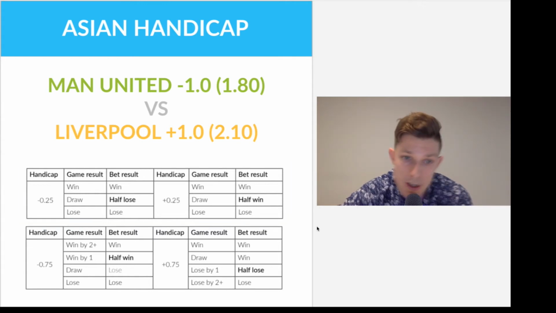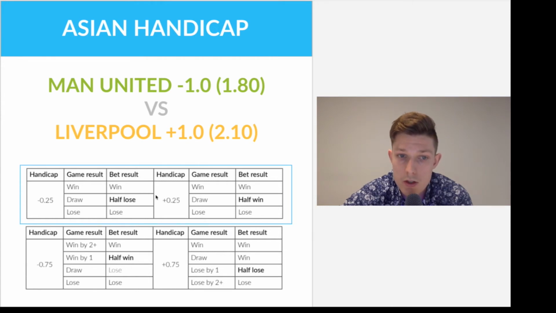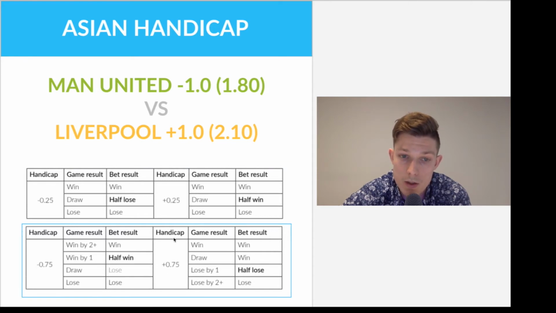And as you can see from these tables, there are two possible options here on the draw, dependent on whether you have a minus or a plus Asian handicap, and dependent on whether it's a plus 0.25 or 0.75. You will have either a half loss or a half win.